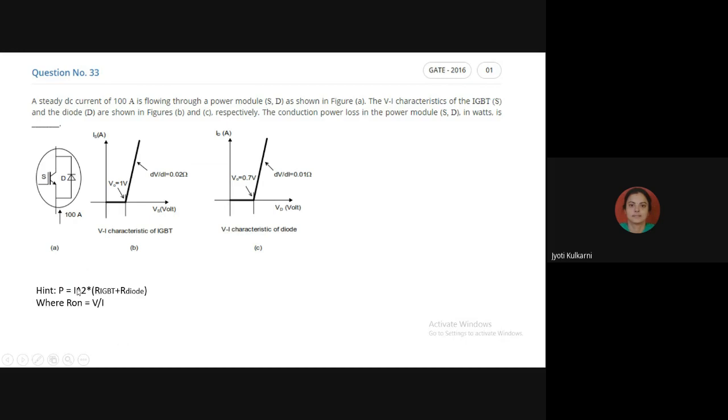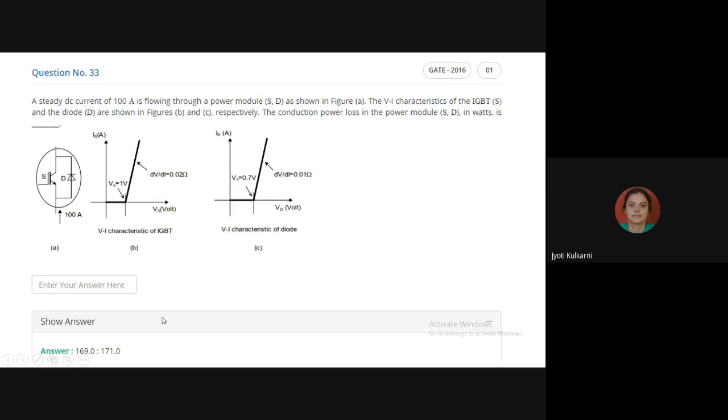I'll repeat again. I square into your total resistance. There are two devices, one is R IGBT and another one is R diode. R is the on resistance, that is V upon I, the on-state resistance. Am I clear? So the answer is coming between 169 and 171. Actually, the answer is coming 170. But they expect a range, say if someone is getting 169.98, or if someone is getting 170.21, that is also expected. So the answer range is 169 to 171.